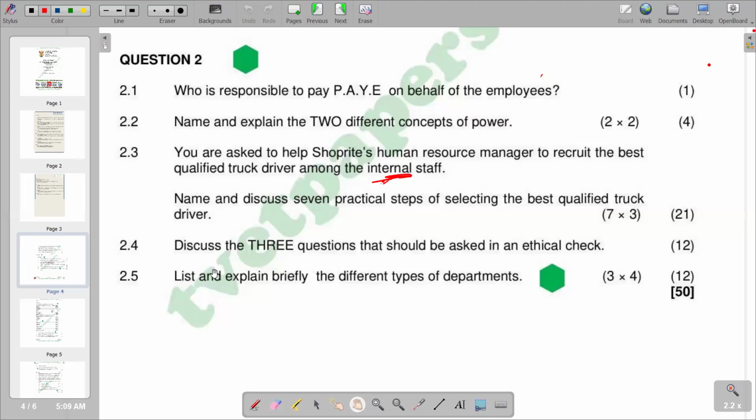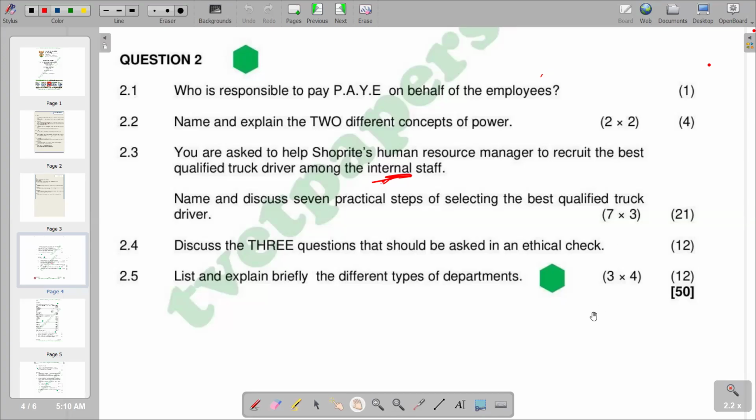The next question reads, discuss the three questions that should be asked in an ethical check. You'd see that the word ethic means a moral code that guides the behavior of employees with respect to what is right and wrong. So basically, to be able to differentiate between right and wrong, this describes ethics. And obviously, you need to do what is right, and you don't have to do something which is wrong. So being ethical is doing what is right. It's regarding the conduct of an employee.